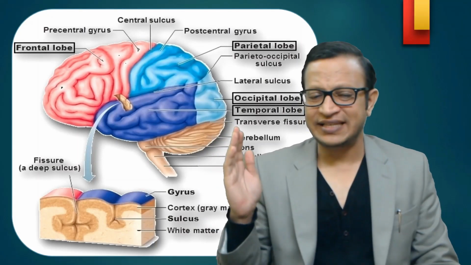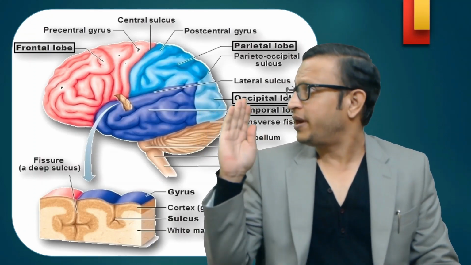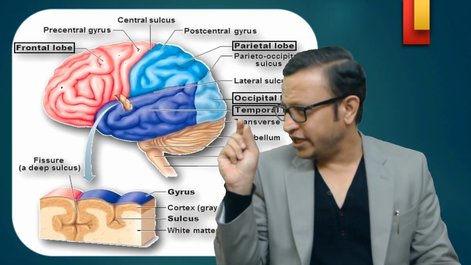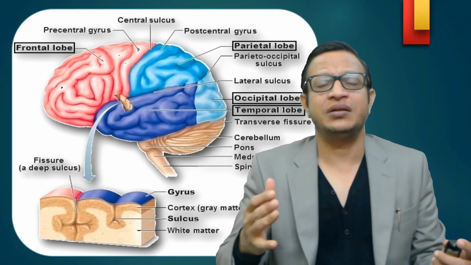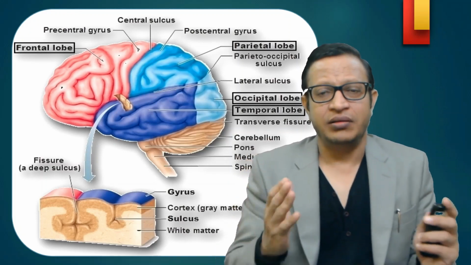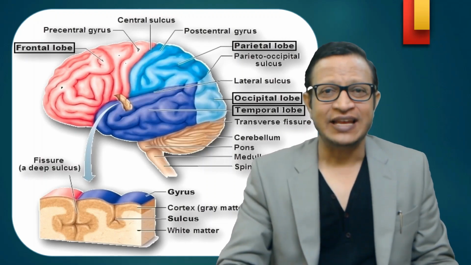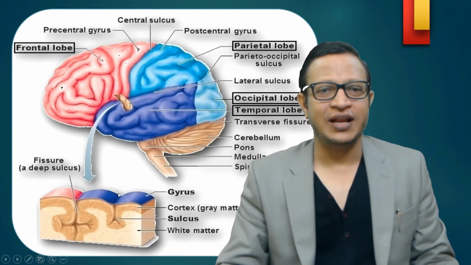Now the brain, you can see the various parts: frontal lobe, temporal lobe, parietal lobe, the occipital lobe, and various other structures. Now we are going to take a piece of the brain. Consider the brain as a cake, a birthday cake, and you have taken a slice. You can see the slice is here. From the slice, we have enlarged here.